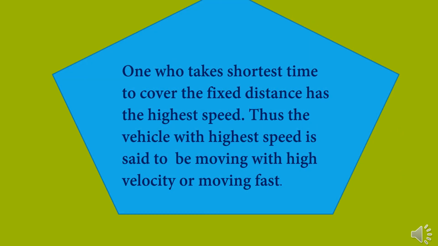The one which takes the shortest time to cover a fixed distance has the highest speed. So the vehicle with the highest speed is said to be moving with high velocity, or moving fast, and others are at a slower rate.